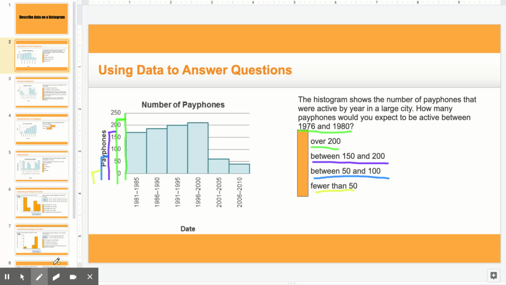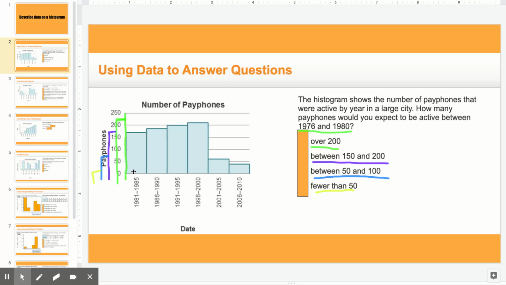Okay, so when we look at our graph, we're trying to figure out what makes sense, like what's logically, from 1976 to 1980, that could have been the number of payphones. So as we see, it looks like the number is increasing and then it just plummets.